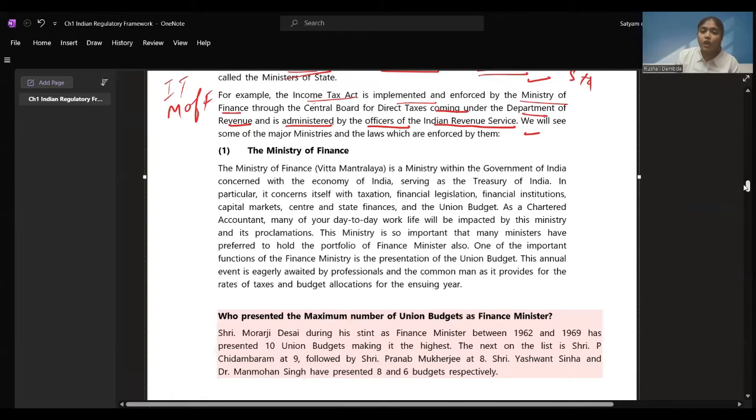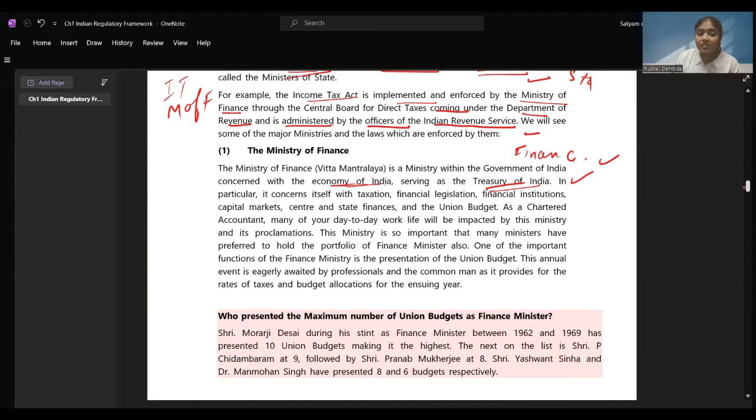Now, talking about the Ministry of Finance, you might have heard this word, Vitt Mantralay. Vitt Mantralay, that is the Finance Ministry. It's a ministry within the government of India concerned with the economy of India. What is the major thing over here? Economy of India. Serving as the treasury of India, where all the money of India comes in. It is under the Ministry of Finance.